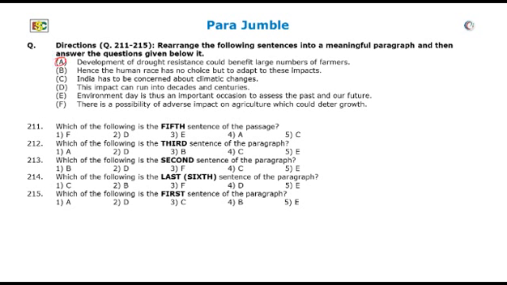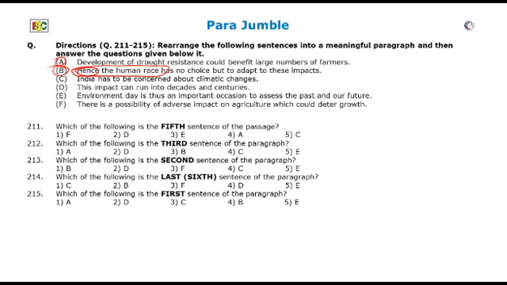The second sentence reads, hence the human race has no choice. The phrase hence the human race does not allow sentence B to be the first sentence, as the word hence establishes that there must be another sentence before this sentence which forms the base whose result is given in sentence B. So we can also not take B as the first sentence.